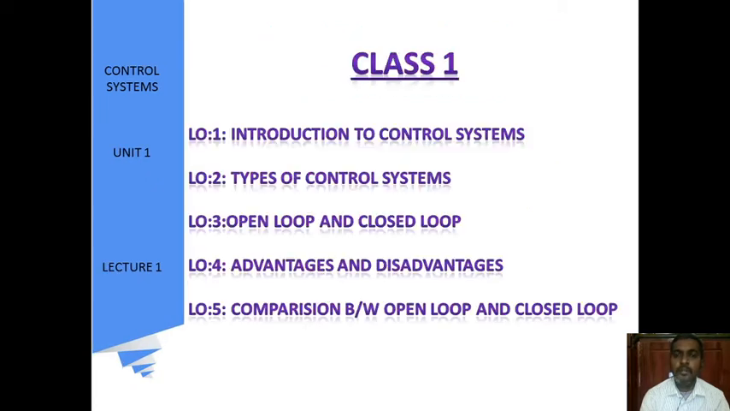In today's class, the learning outcomes are: introduction to control systems, types of control systems, open loop and closed loop control systems, advantages and disadvantages of open loop and closed loop systems, and also comparison between open loop and closed loop systems.